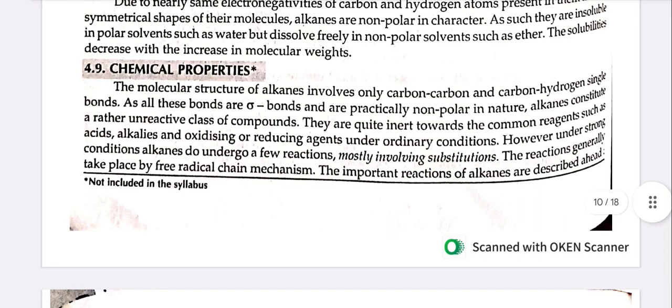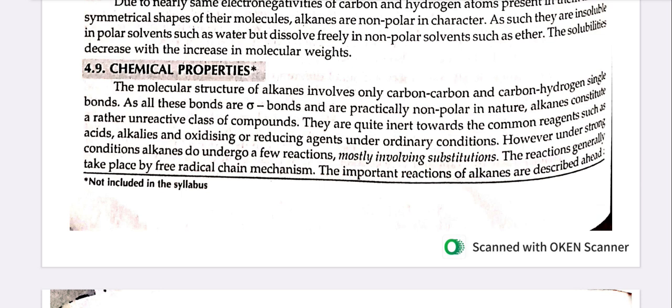Chemical properties. The molecular structure of alkanes involves only carbon-carbon and carbon-hydrogen single bonds. As all these bonds are sigma bonds and are practically non-polar in nature, alkanes constitute a rather unreactive class of compounds. They are quite inert towards the common reagents such as acids, alkalis, and oxidizing or reducing agents under ordinary conditions. However, under strong conditions, alkanes do undergo a few reactions, mostly involving substitutions. The reactions generally take place by free radical and chain mechanism.